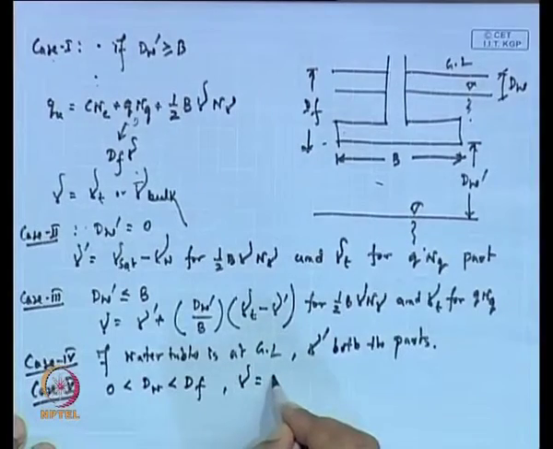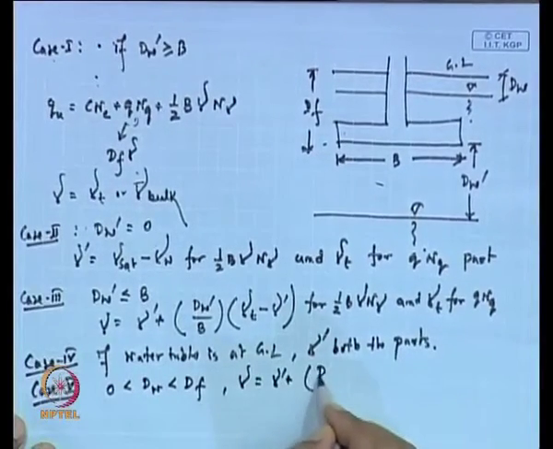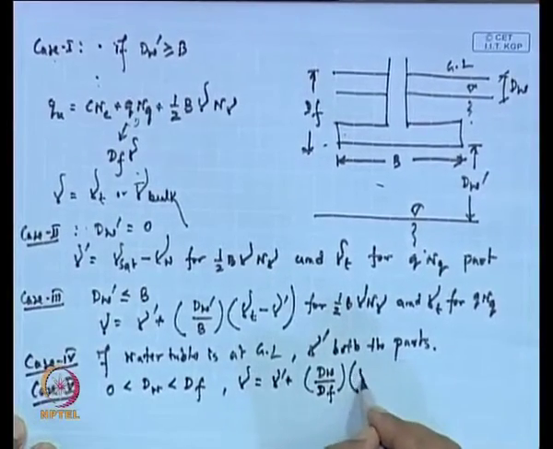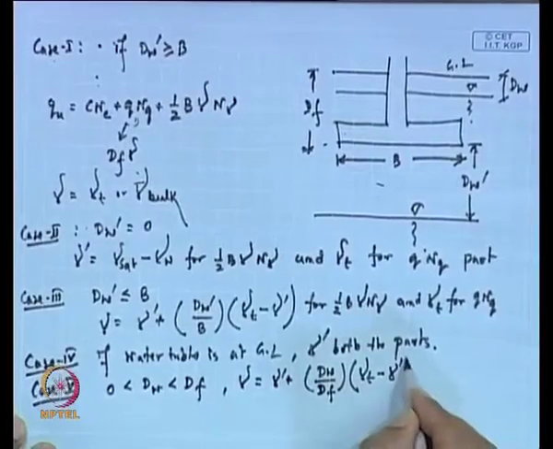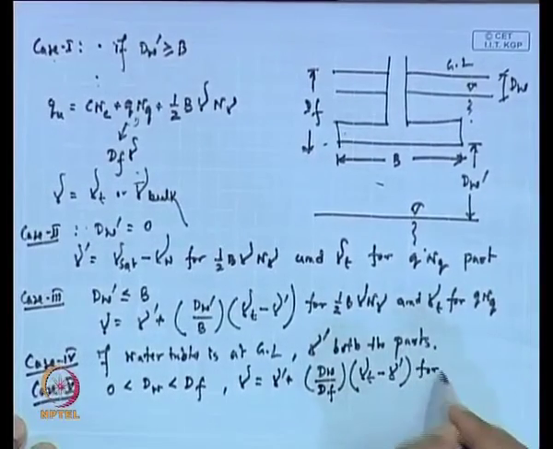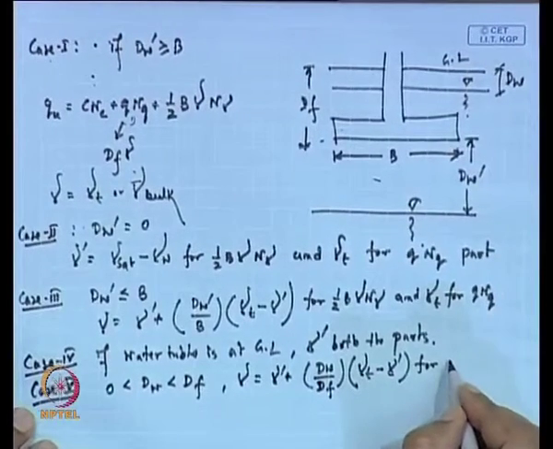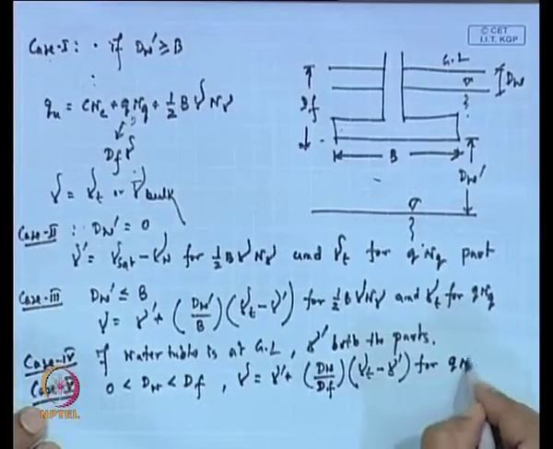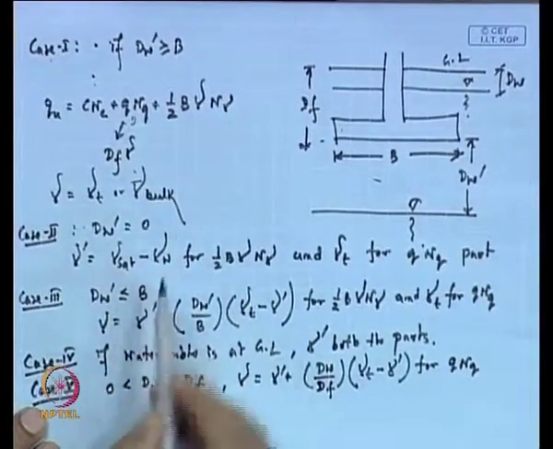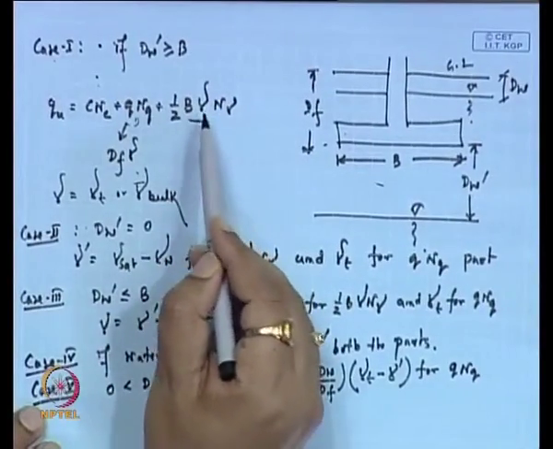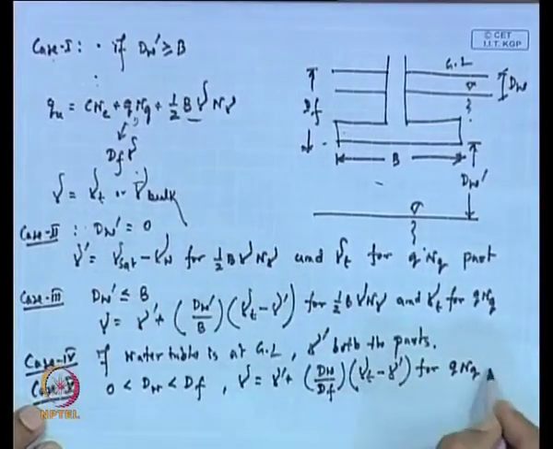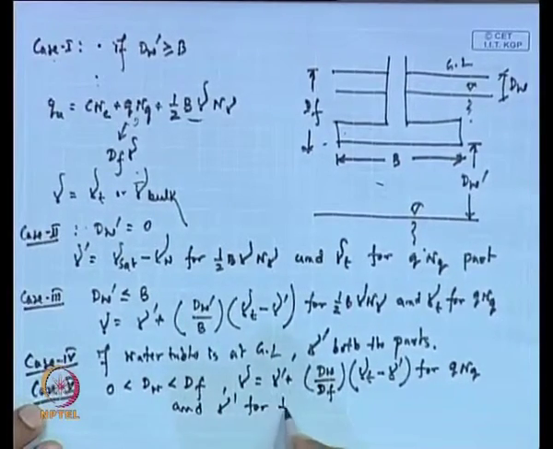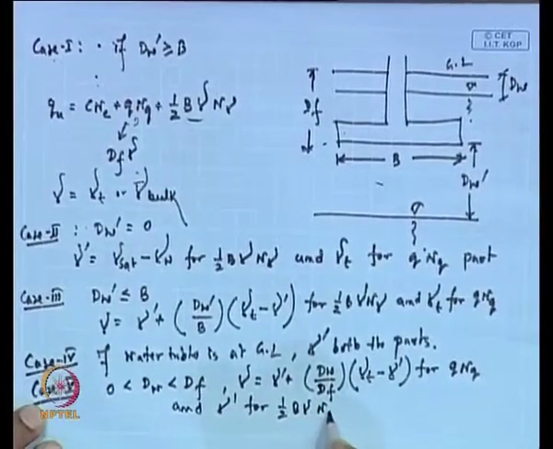Then gamma will be gamma_sub plus d_w by D_f into (gamma_T minus gamma_sub) for q N_q, and for the second part you use gamma_sub for half B gamma N_gamma.